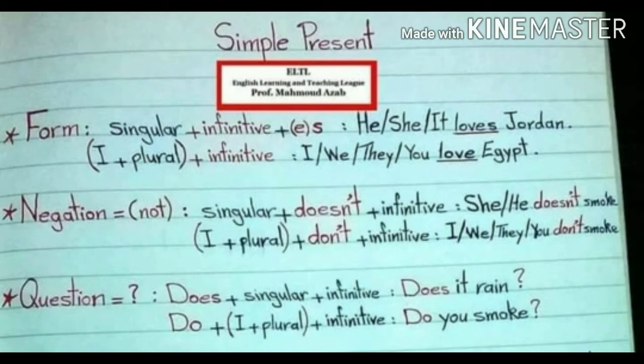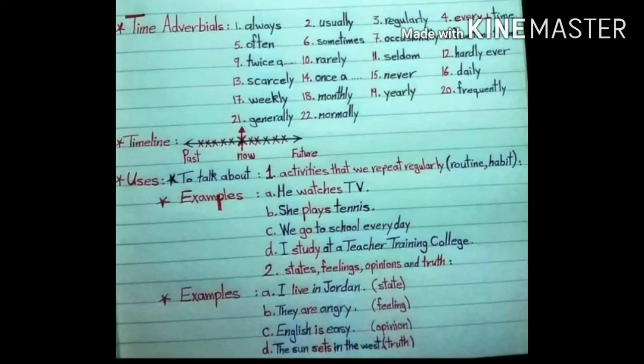If you want to form a negative sentence, use don't, doesn't. In an interrogative sentence, does or do comes first, then singular or plural, and then infinitive. For example, does it rain? Do you smoke? There are some time adverbials which you can use in simple present tense such as always, usually, regularly, seldom, never, etc.